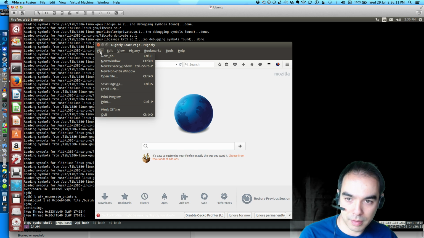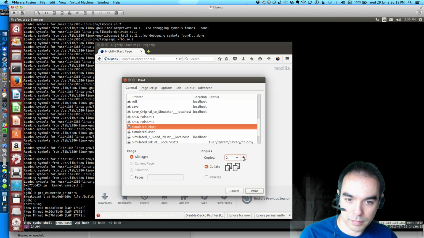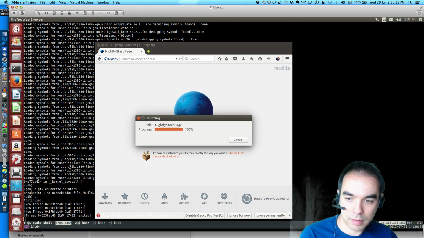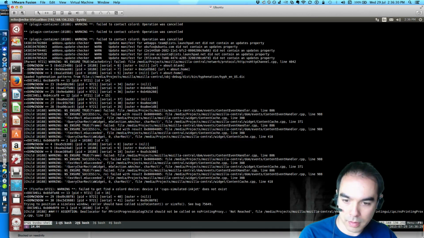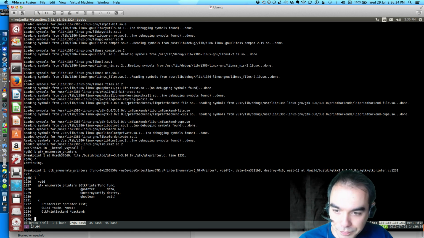Hello, there we are. I would have expected that to hit enumerate printers, but okay. Well, we hit it in the child, so that's good. So now we are enumerating the printers.